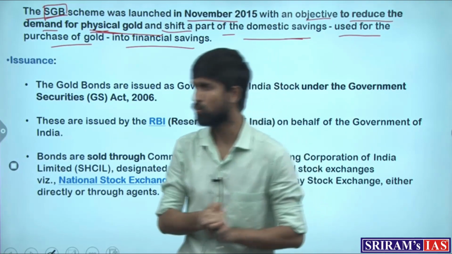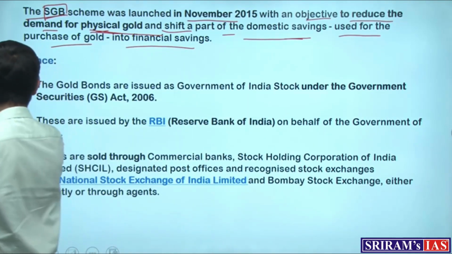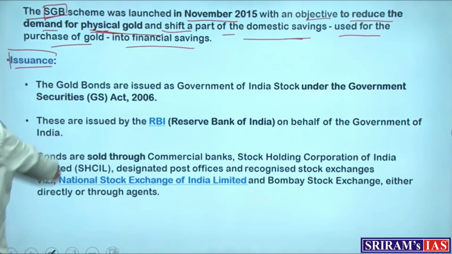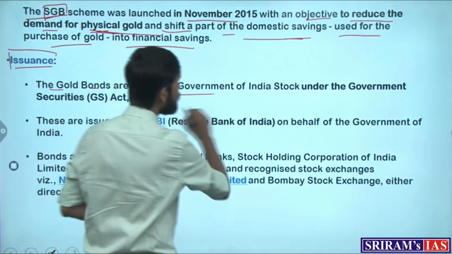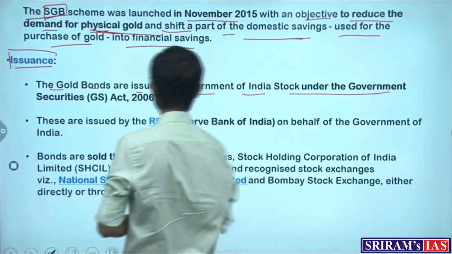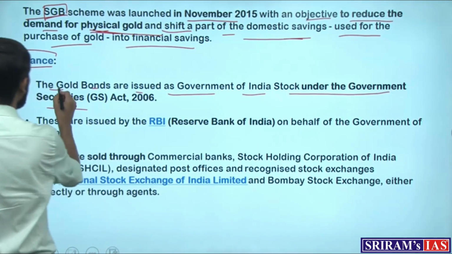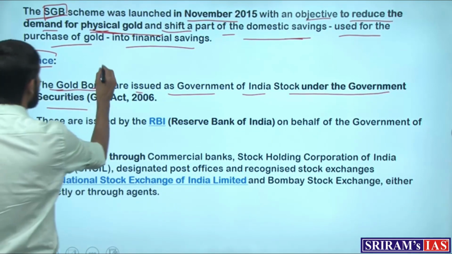Now, how can they do this? Let's understand. First, how and by whom are they issued? The gold bonds are issued as Government of India stock under the government securities. So, gold bonds are nothing but securities.